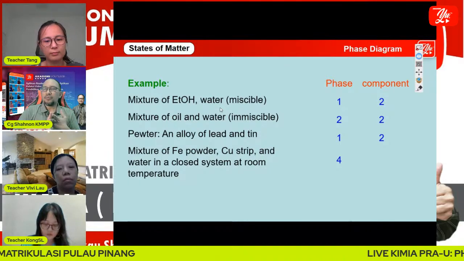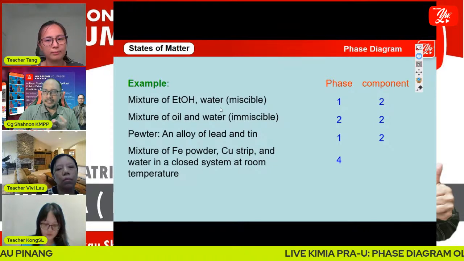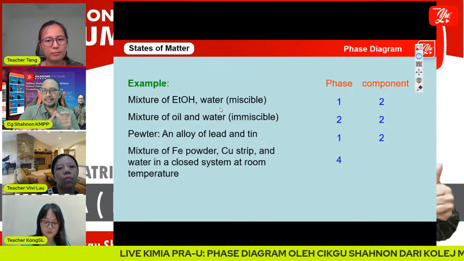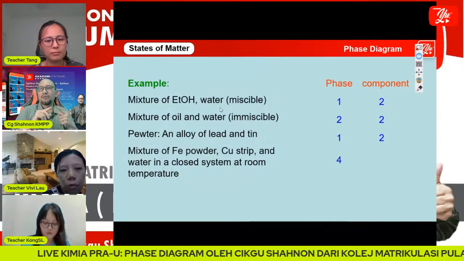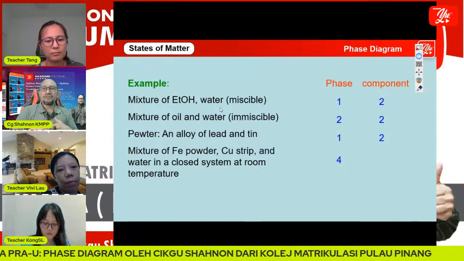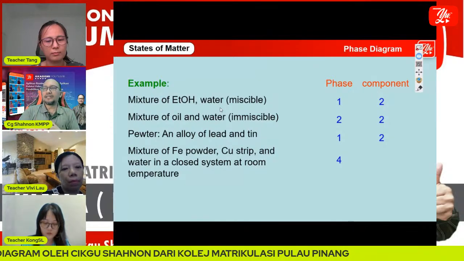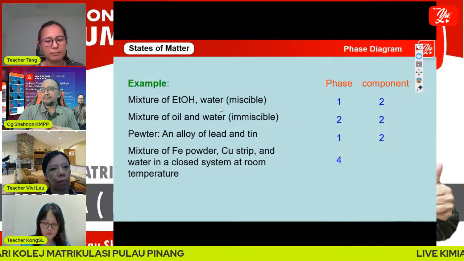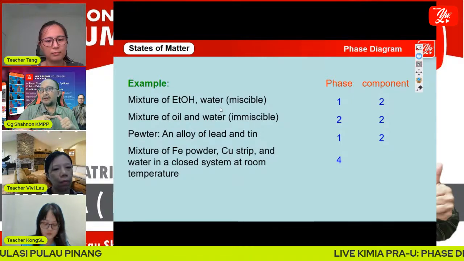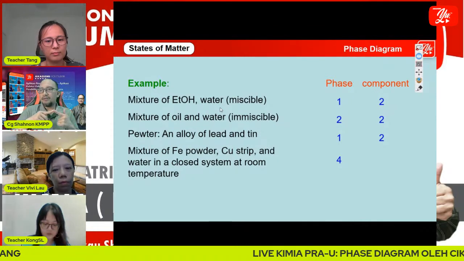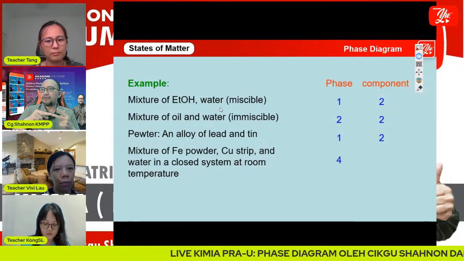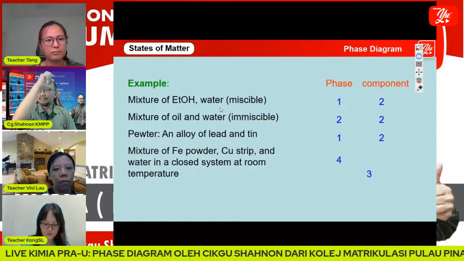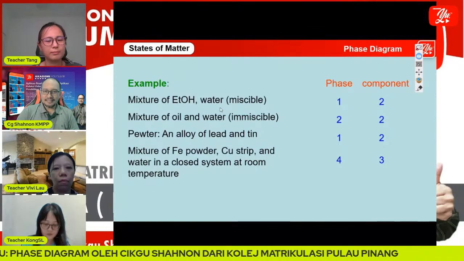Two solid phases, iron powder and copper strip, one liquid phase, which is water, and one vapor phase of water. So four phases. And for components, we have iron, copper, and water. So three components.